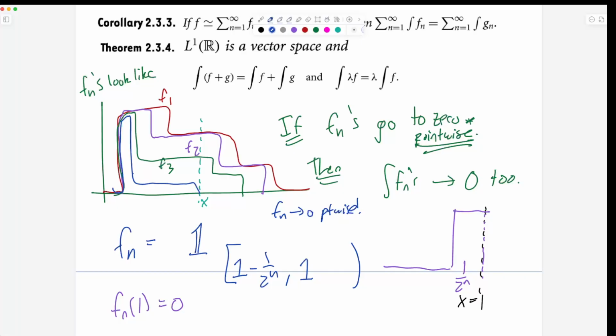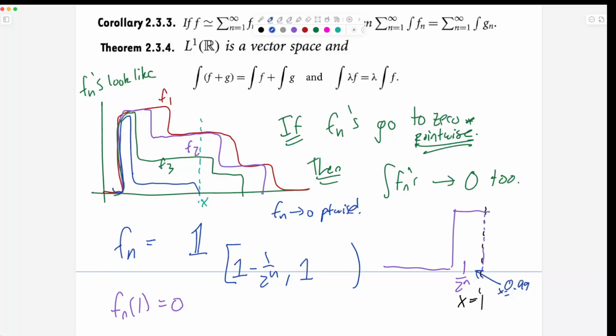And the reason is the same reason as on the Tuesday problem, which is that at any fixed point, eventually the 1 over 2 to the n will pass you by, right? So if you're really close to 1, like 0.99, at x equals 0.99, as soon as 1 over 2 to the n is less than 0.01, the peak is past you and you're literally 0. So these things go to 0 pointwise, but their height is always 1, and so when we do our proof, we're going to have to deal with that. Of course, the conclusion of the proof is that the area is going to 0, and that's totally fine too, because you see that they're shrinking.